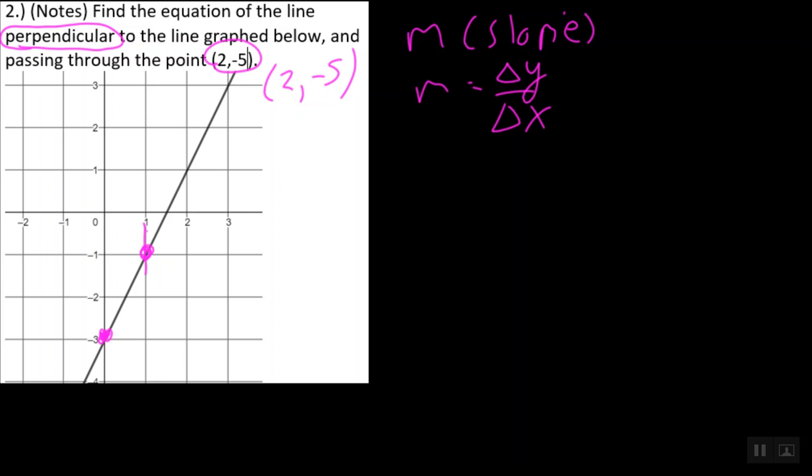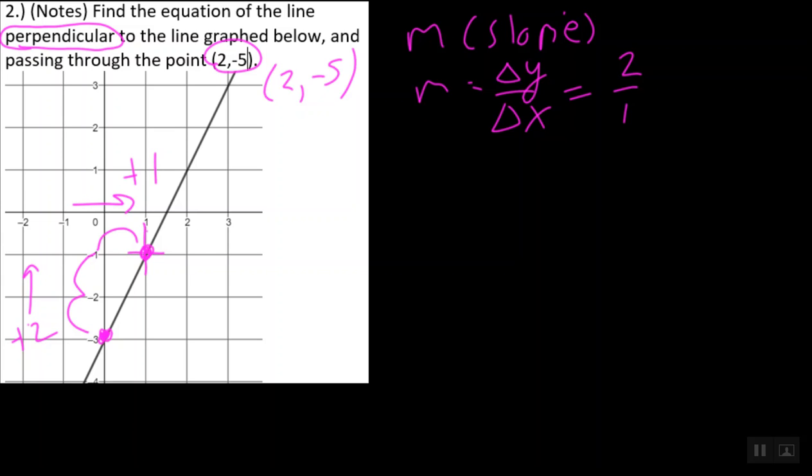And your perfect points are always going to be here where the vertical and horizontal lines meet. And notice this, I'm really going up 2, that's positive 2, and I'm going to the right 1, that's positive 1. And so we could say our slope is 2 over 1.